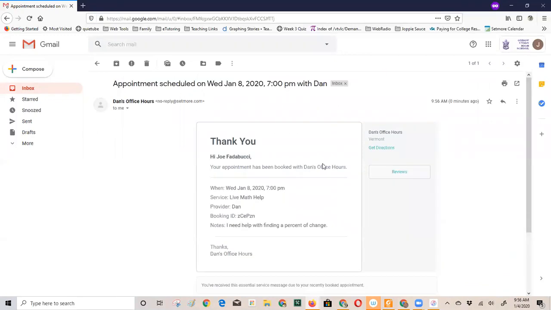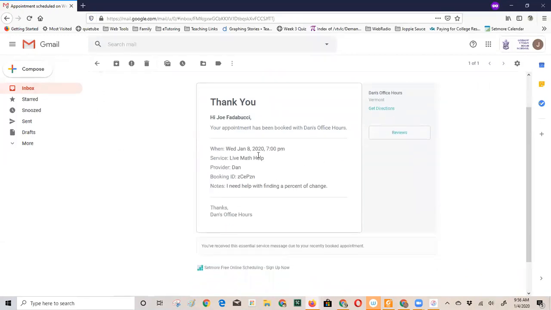Because I'm logged in incognito, I don't know if I'll get an email. And then when the time comes, shortly before our time, I'll send you a link to a Zoom meeting URL, and you can look at it. And that's why you want to make sure you get your Zoom set up on your device first. Make sure that's all working. And there's links back when you first make this up. And then what happens if you have to cancel? I'm not sure that you can cancel, but you can send me an email. And what will happen is I'll go back and cancel the appointment.